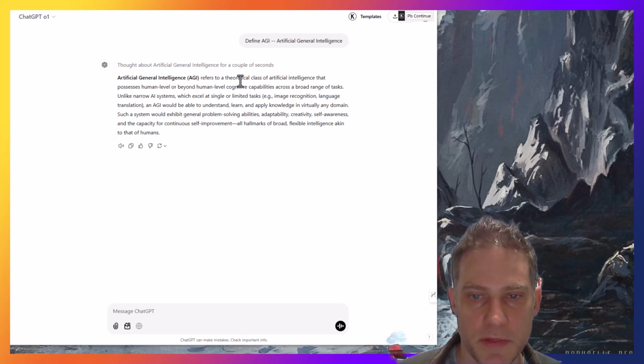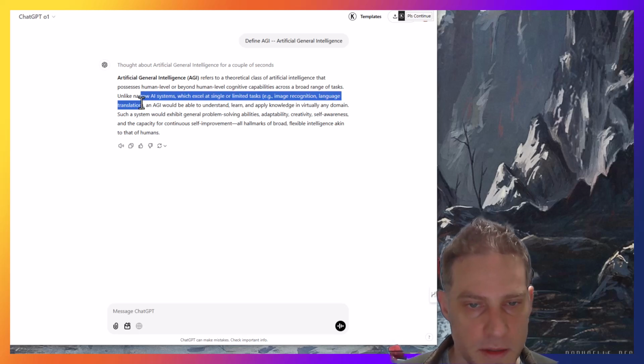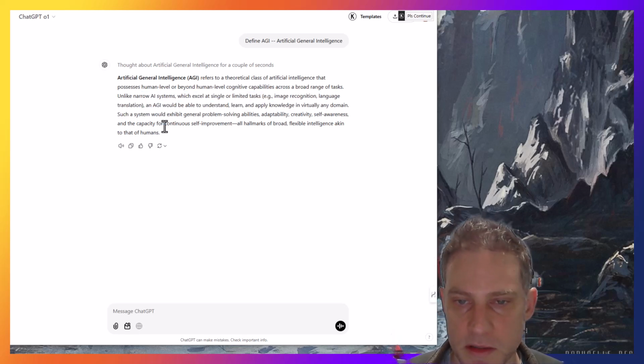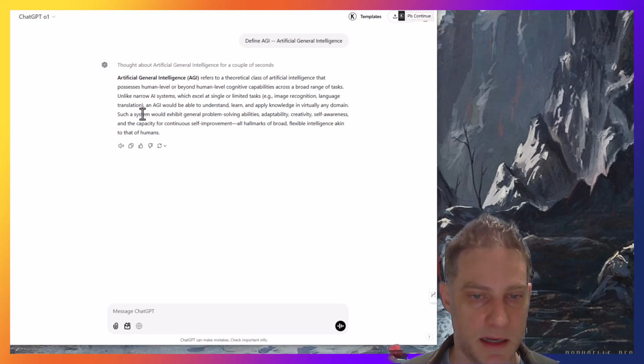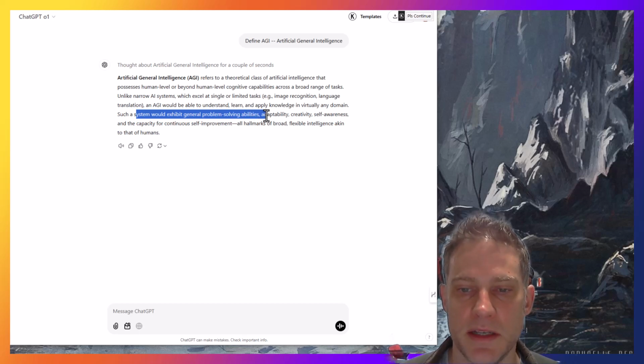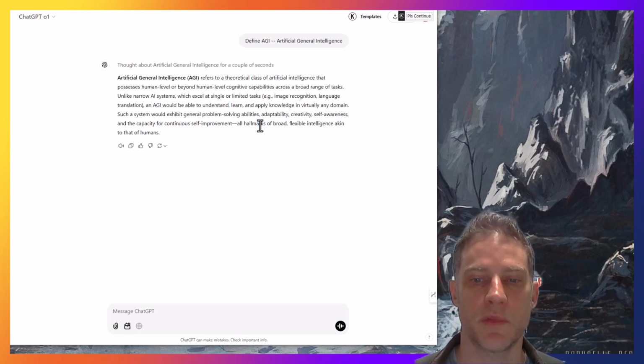So it refers to a theoretical class of artificial intelligence that possesses human level or beyond human level across a broad range of tasks. Unlike narrow AI systems, which excel at single or limited tasks, an AGI would be able to understand, learn, and apply knowledge in virtually any domain. Such a system would exhibit general problem-solving abilities, adaptability, creativity, self-awareness, and the capacity for continuous self-improvement.